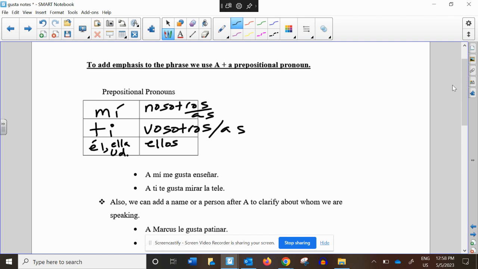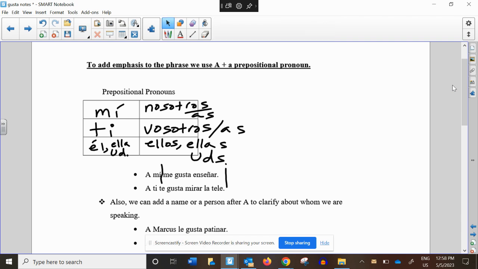So here's yet another box of 6 things that you need to memorize. The good thing is it's really only box 1 and box 2, but you need to realize that these are prepositional pronouns. And we use them after a preposition. So look, here's a 5-element sentence. Right now, you can say, I like to teach. That's a perfectly good sentence. Me gusta enseñar.